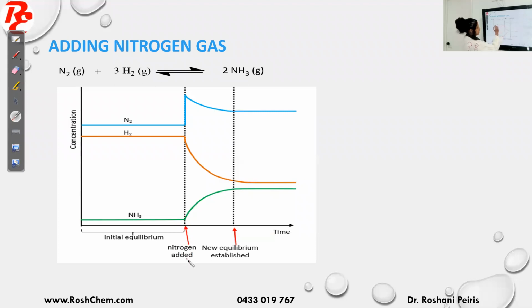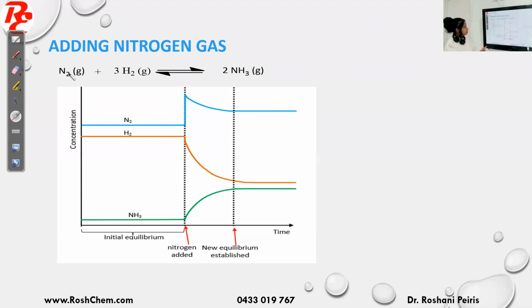So you can see for the nitrogen curve, the concentration of nitrogen is suddenly going up. Only the concentration of nitrogen will suddenly go up at this point because you added nitrogen. Now we will use Le Chatelier's principle. When you add nitrogen, the reaction tries to get rid of that nitrogen.